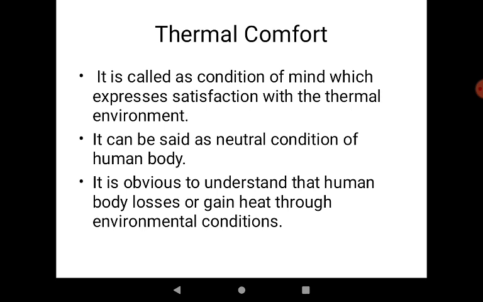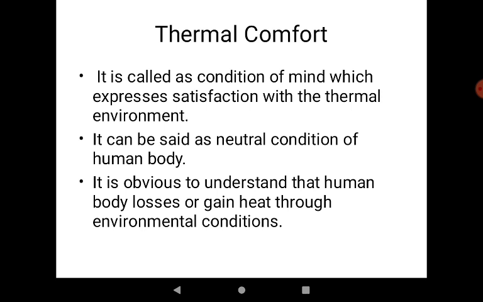So all in all, there are some adjustments by the body according to the environment temperature, and that is to make us feel comfortable. Further, it can be said to be the neutral condition of the human body.